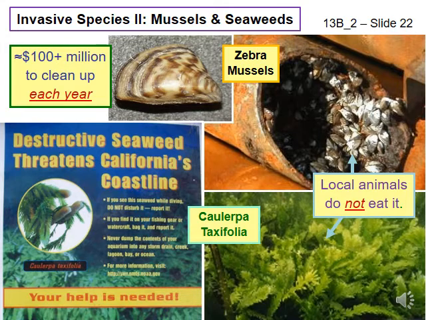A simple solution is to require ships to dump their ballast water in the middle of the ocean and take on new ballast water out there as well. Open ocean species can get into an estuary on their own, and presumably already would have done so if they could survive in the estuaries. So, dumping ballast water containing open ocean species into an estuary is unlikely to cause any harm.